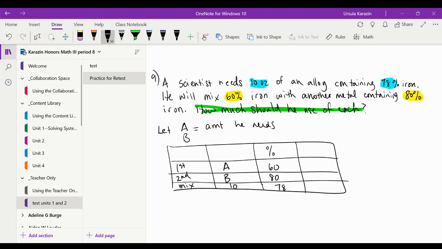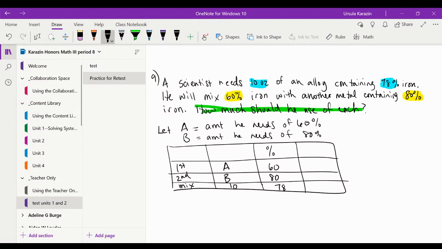If you look at the question in green, it should really tell you this. The question in green should tell you what your variables are. It says how much, so it should be an amount of each. So that's the A and B. A is how much he needs of the 60%, and B will be the amount he needs of the 80%.